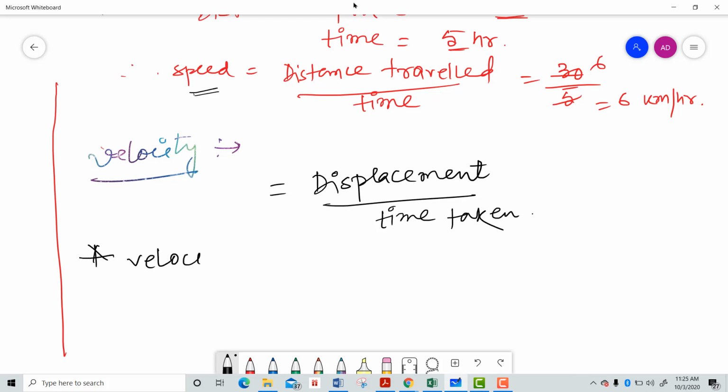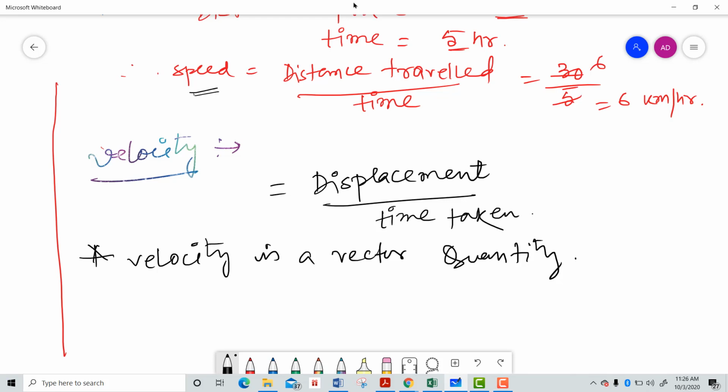Velocity is a vector quantity because it has direction as well as magnitude. It is the ratio of displacement and time taken. Displacement itself is a vector quantity, so the direction of displacement will be the direction of velocity.